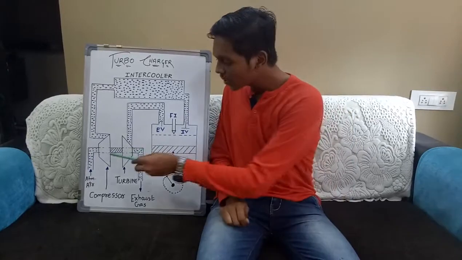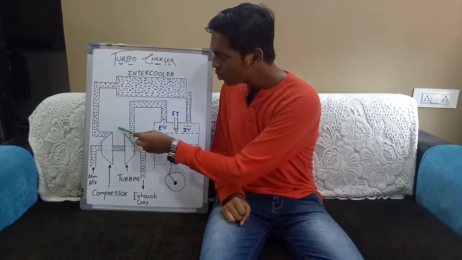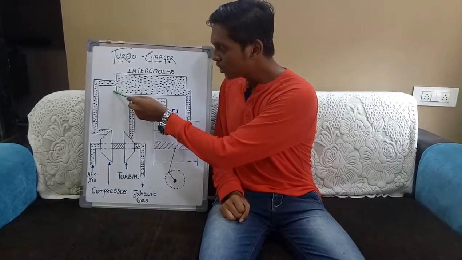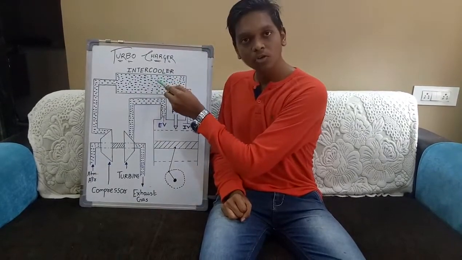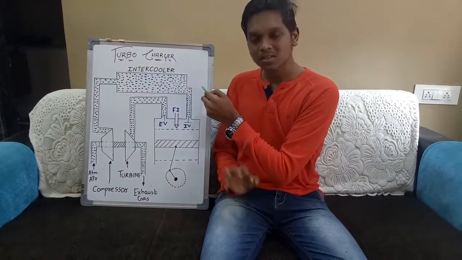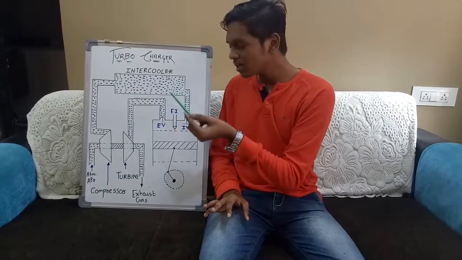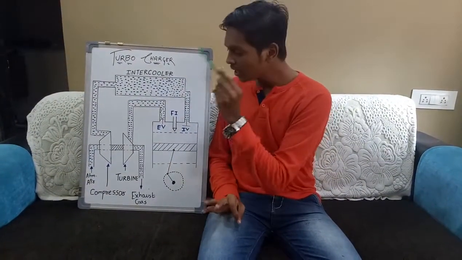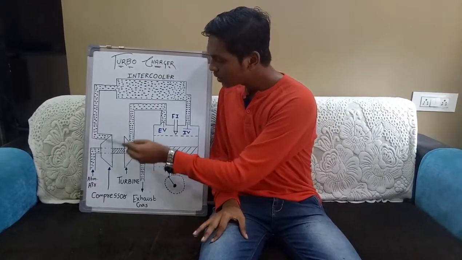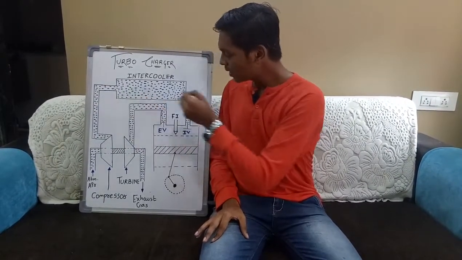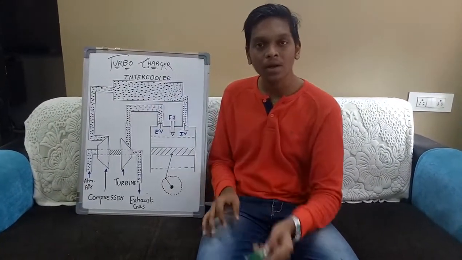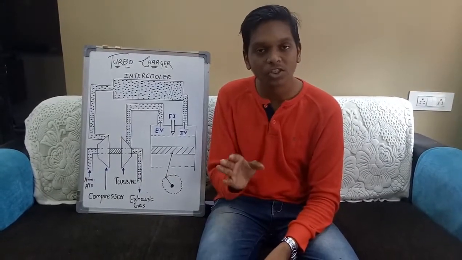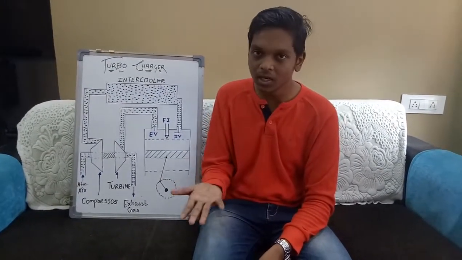For example, here the pressure is P1, P2, and again here the pressure is P2. After the intercooler process, the pressure will be the same, constant. We can say P1, P2, P2 and P2. But in temperature, what happens? T1, T2, T2 and T3. It means that in the intercooler, the compressed air pressure remains constant but the temperature decreases.